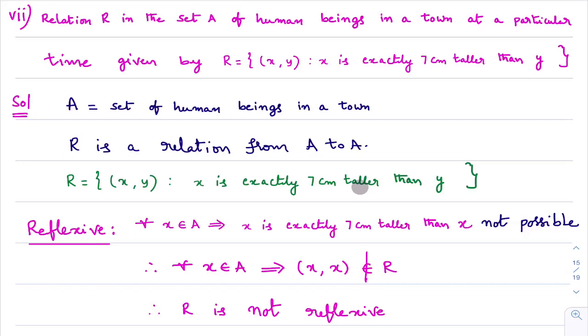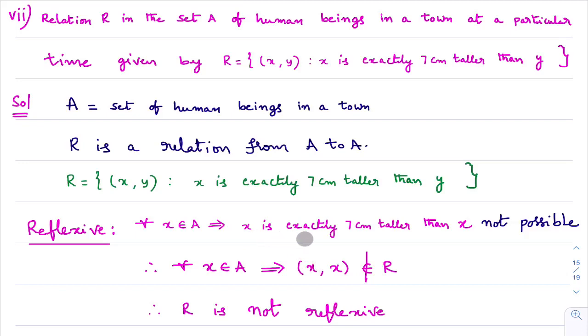First we will check the reflexive property. What is the reflexive property? For any x belongs to A, if the ordered pair (x, x) belongs to the relation, then we say the relation is reflexive. For any x belongs to A, I check whether x is exactly 7 centimeters taller than x. Is it possible that you are 7 centimeters taller than yourself? Think. No, it is not possible.